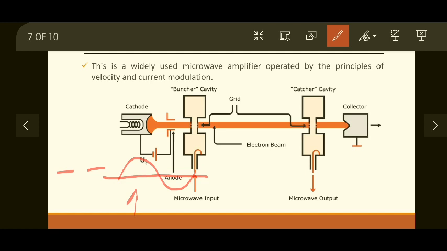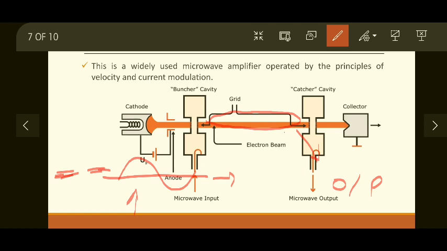This is our information signal, and the electron beam is applied to it, and modulation will happen, which will result in a bunching process. This bunching is carried through the drift space, and maximum power will be extracted across the catcher cavity and the output will be available. How this modulation occurs we will see later on, but this is the summary of how it works.